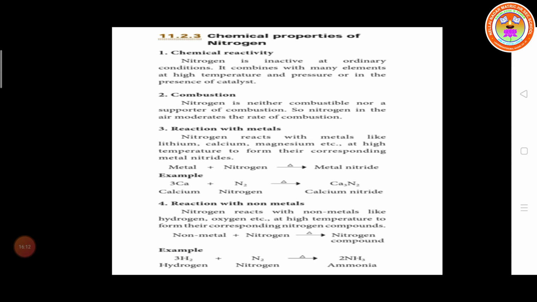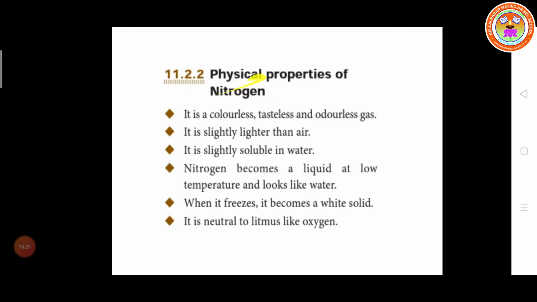It combines with many elements only at high temperature and high pressure, in the presence of a catalyst, to form new products.